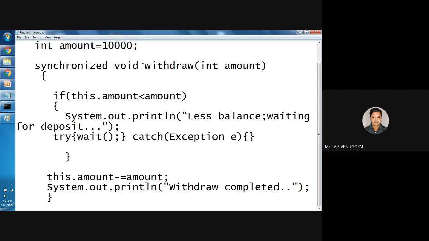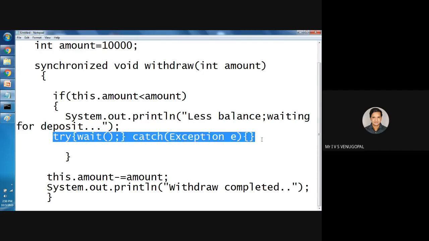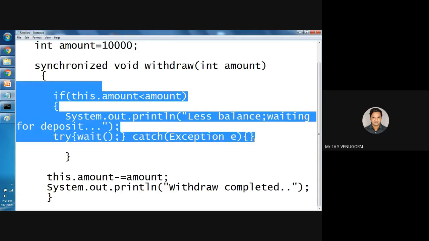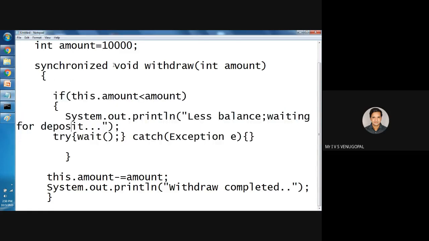So withdraw is very simple. This is the actual balance available in the bank. It needs to be synchronized. Why? Because it must be executed by only one thread at a time. If the requested amount is more than the balance available, you have to indicate a message, less balance, and until he deposits, it will wait. Even though it is a critical section, it is calling wait. Wait means the thread that is trying to withdraw the amount will be suspended and it will wait until some other person deposits. So now I wrote the code for withdraw.